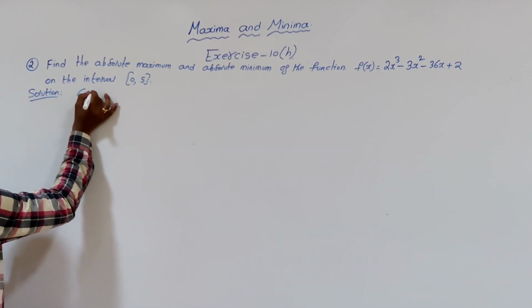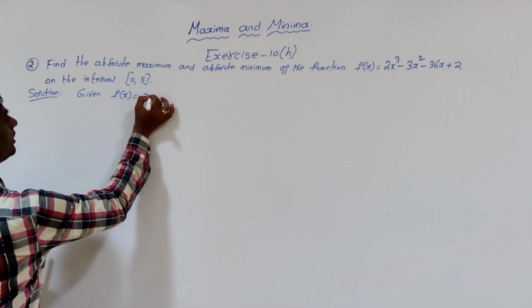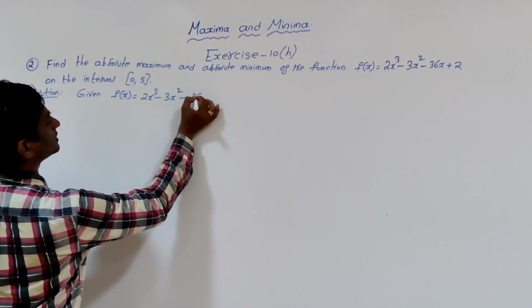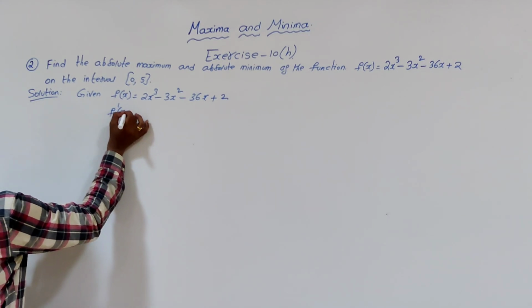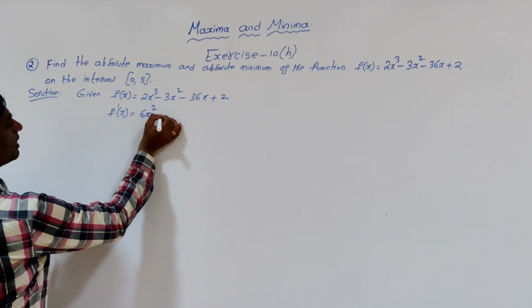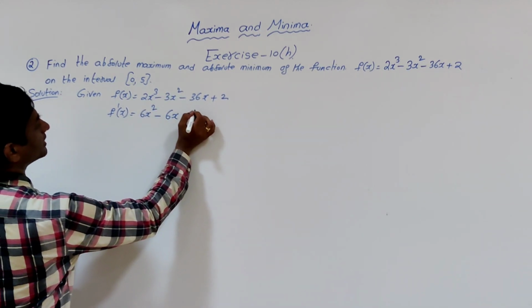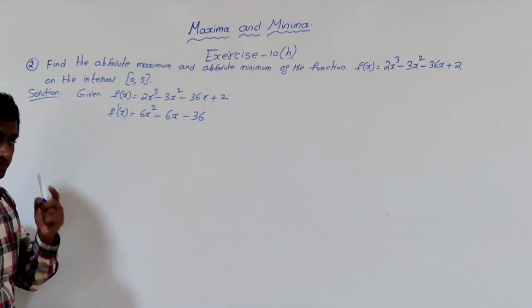Given f of x is equal to 2x cube minus 3x square minus 36x plus 2. F dash of x will be: derivative of 2x cube is 6x square, minus derivative of 3x square which is 6x, minus derivative of 36x which is 36, and derivative of 2 is 0.